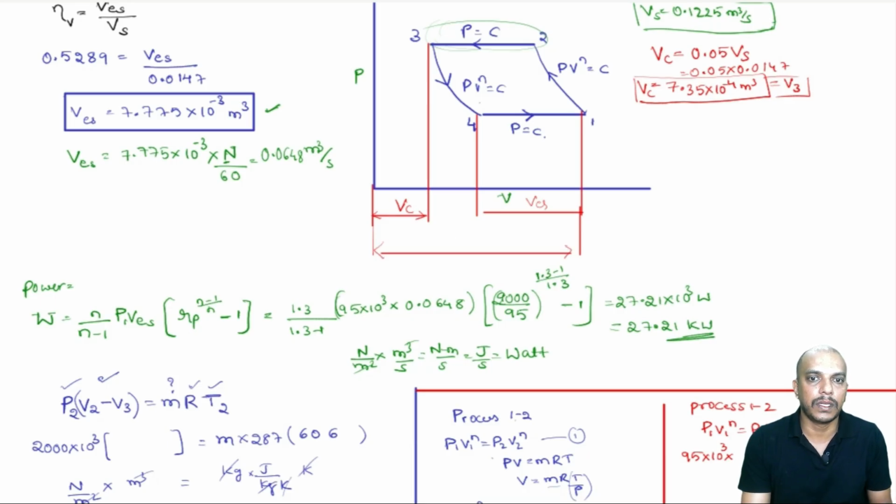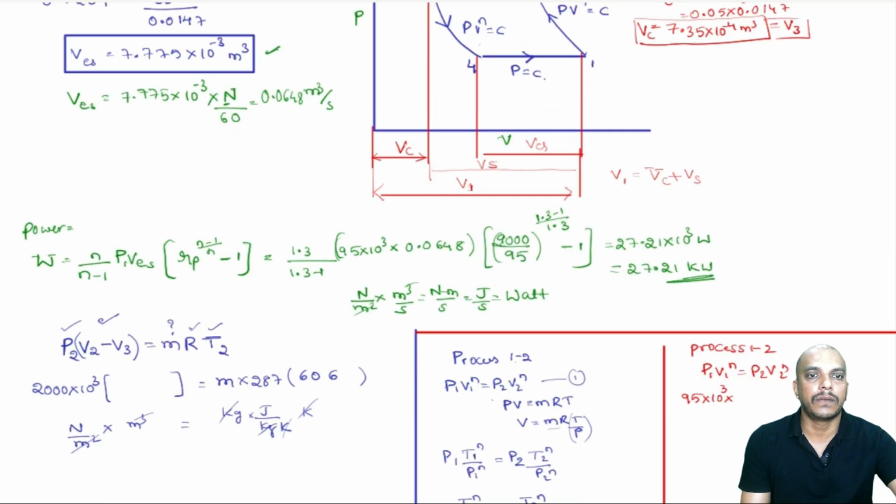Remember, from here to here will be V1, and the swept volume is from V3 to V1. Now, V1 can be written as clearance volume plus swept volume.